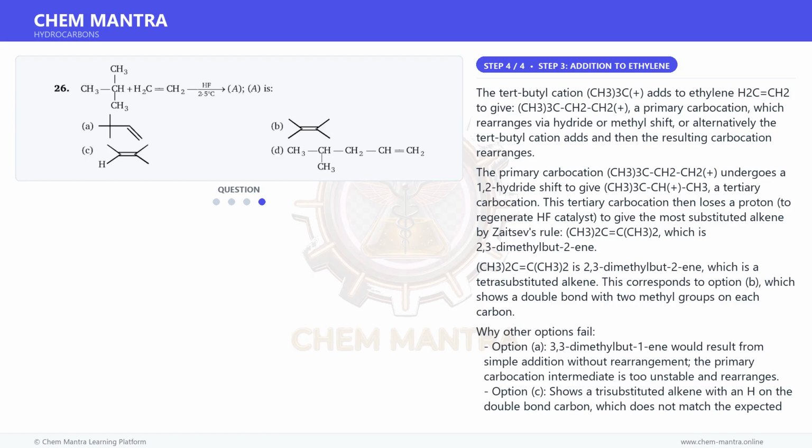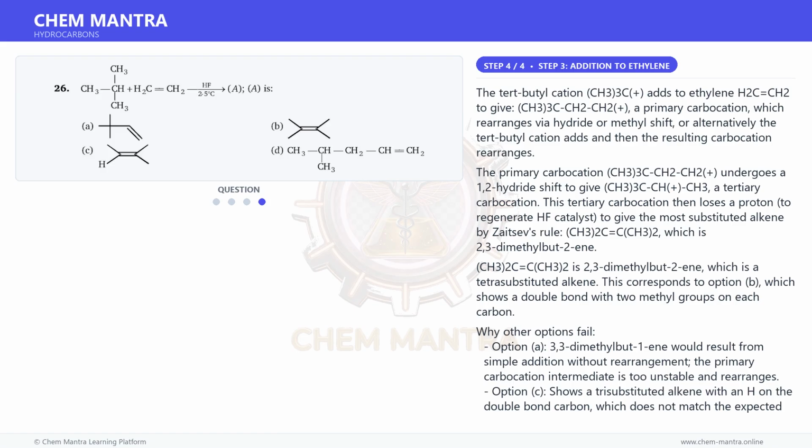The primary carbocation, (CH3)3C-CH2-CH2+, undergoes a 1,2 hydride shift to give (CH3)3C-CH+-CH3, a tertiary carbocation.